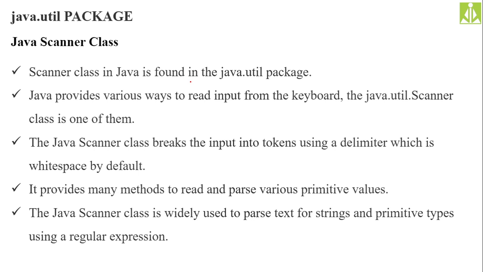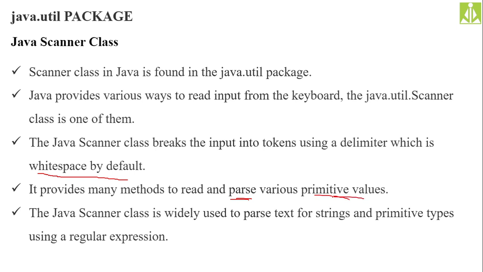It not only does that, it provides many methods to read input and parse various primitive values. Parsing is nothing but converting the input into a specific data type value. White space by default is considered a delimiter in your input, and we have various methods to parse the input into primitive data type values.